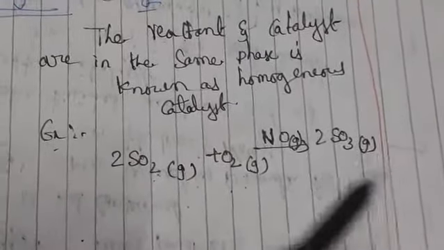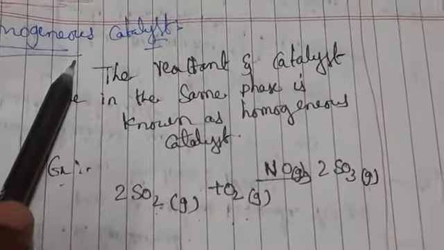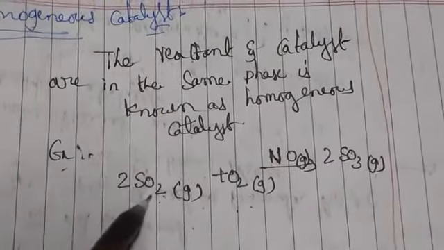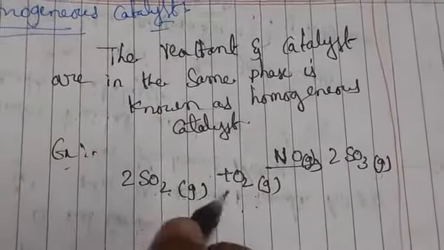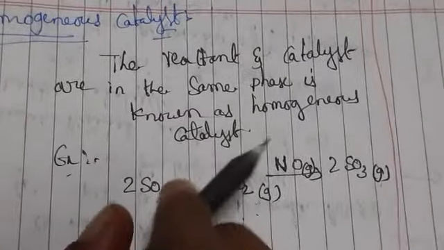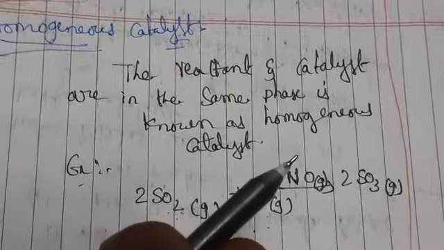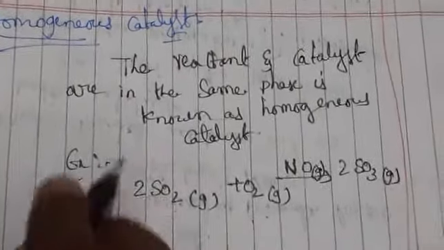The sulfur trioxide is also in the gas phase. So a homogeneous catalyst is one where the reactants and the catalyst are in the same phase. We call it a homogeneous catalyst. Not only this, let us see a few more examples.